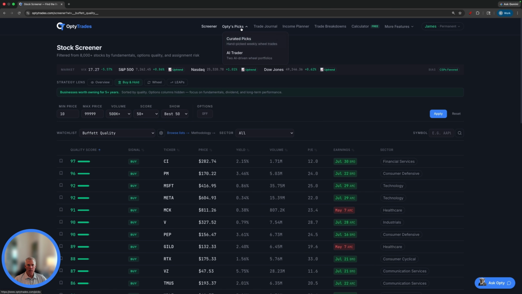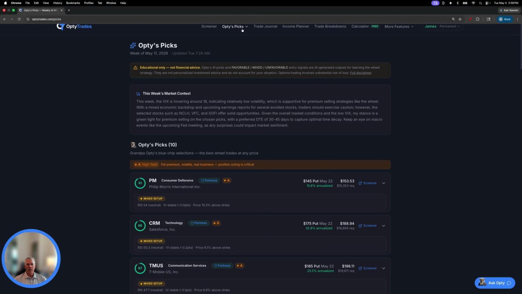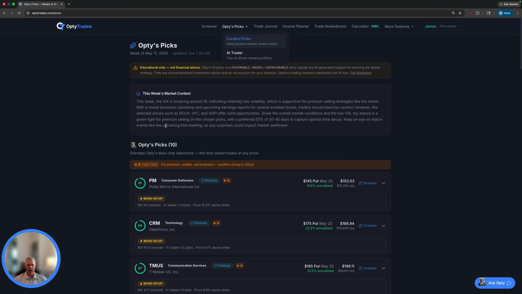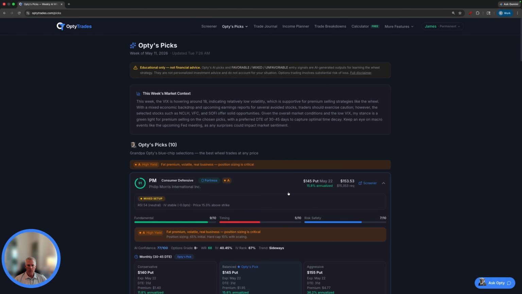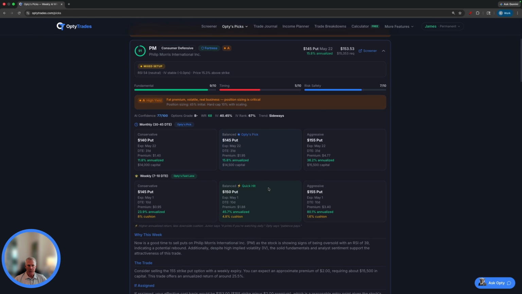This is Opty's Picks. Every week, the AI scans the best cash secured put setups. Each one gets a clear entry signal. Each one gets a favorable, mixed, or unfavorable risk rating based on IV rank, wheel score, price positioning, and timing. If you want a short list of trades to look at each week without spending hours screening, this is Opty's Picks, the best of the best.